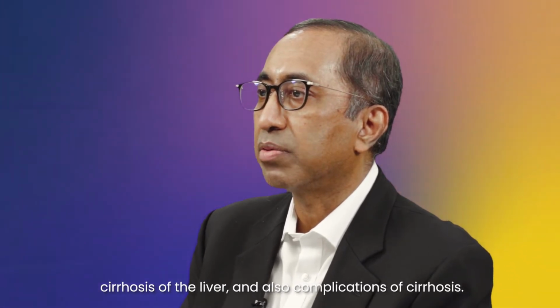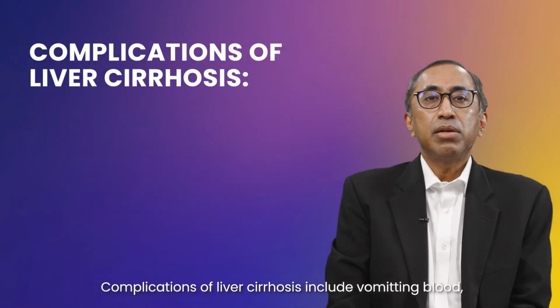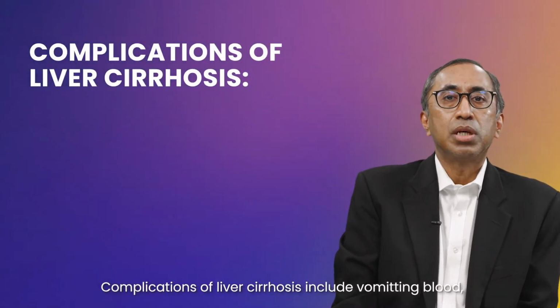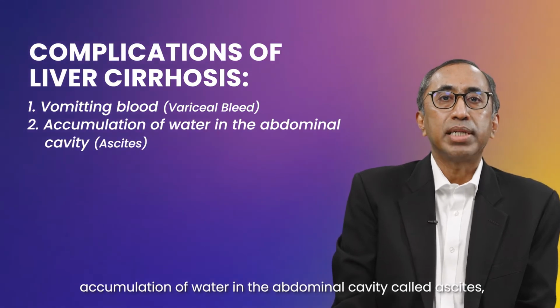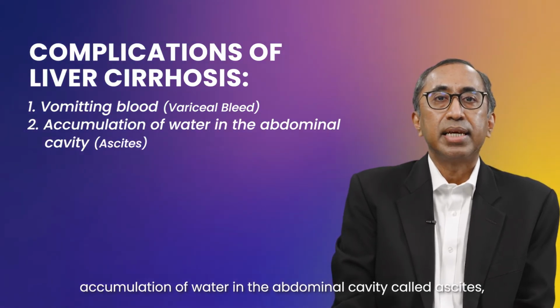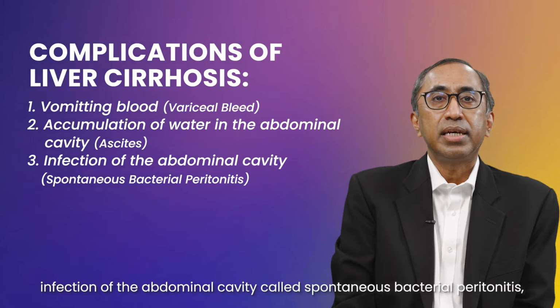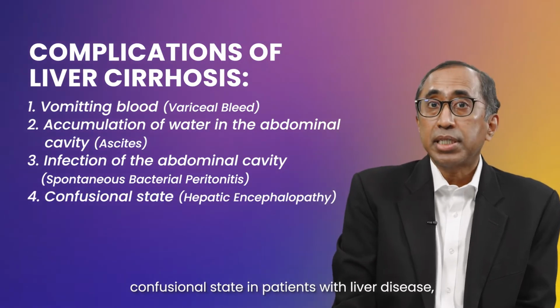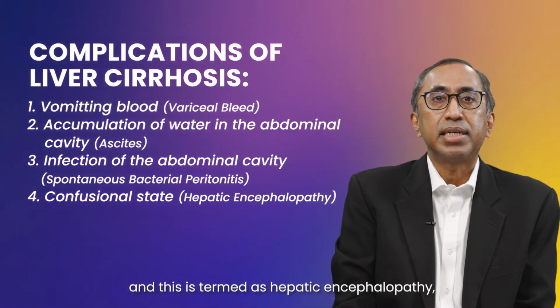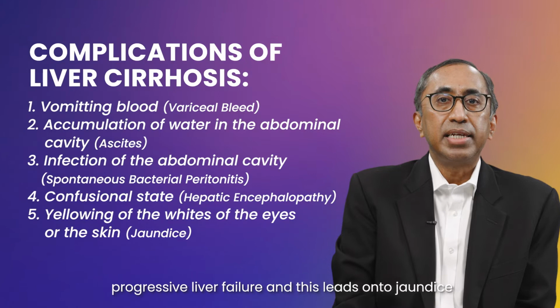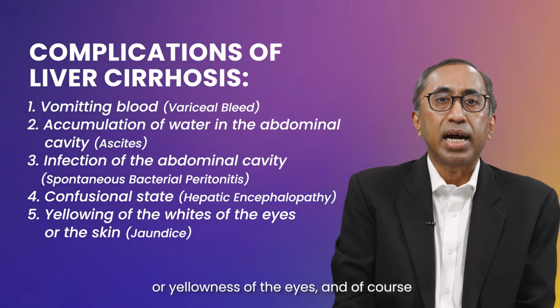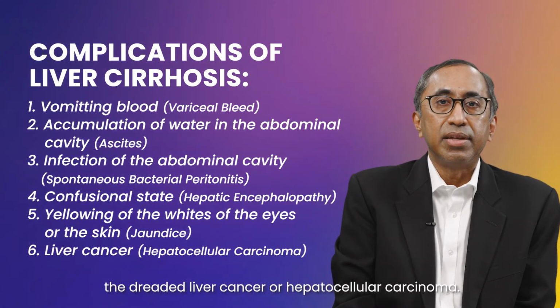and also complications of cirrhosis. Complications of liver cirrhosis include vomiting blood, and this is due to variceal bleed, accumulation of water in the abdominal cavity called ascites, infection of the abdominal cavity called spontaneous bacterial peritonitis, confusional state in patients with liver disease, and this is termed hepatic encephalopathy, progressive liver failure, and this leads on to jaundice or yellowness of the eye, and of course the dreaded liver cancer or hepatocellular carcinoma.